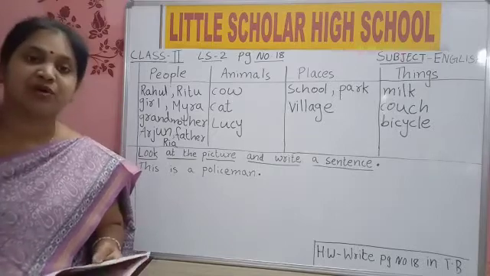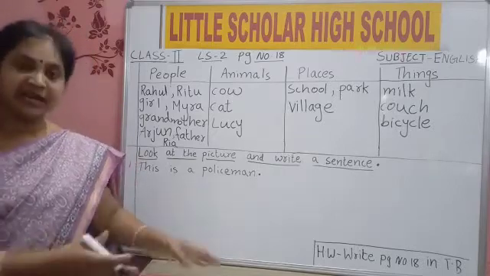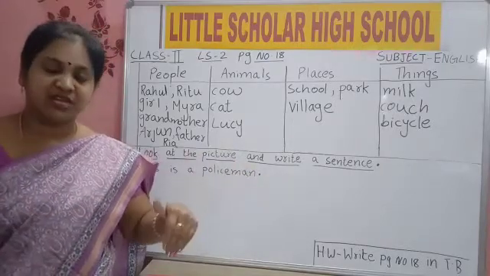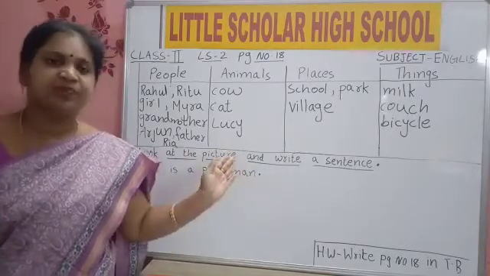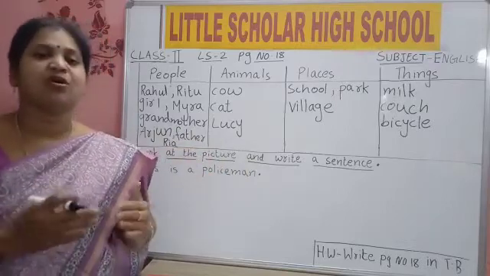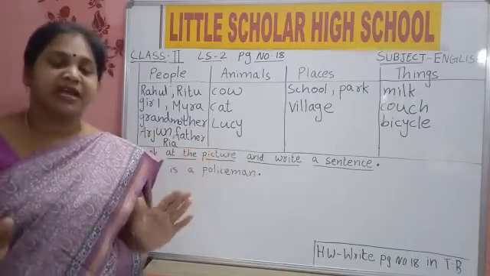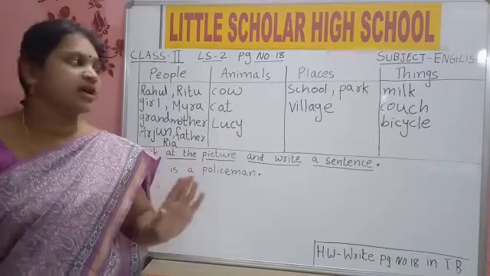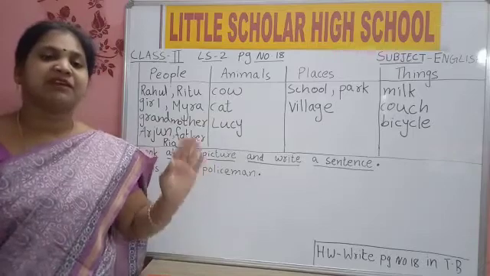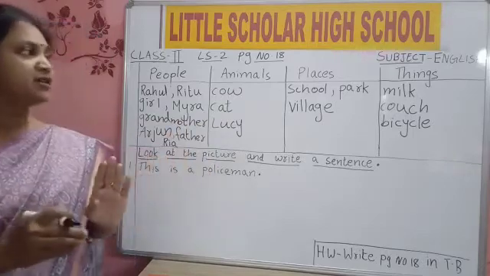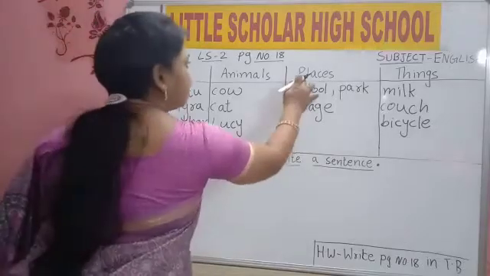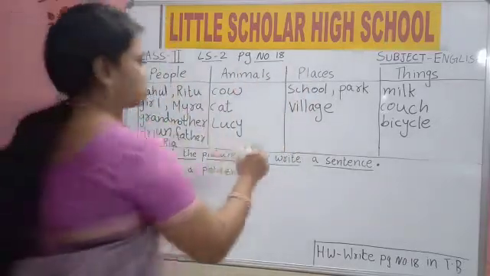What is neighborhood? The place, the area around your house, where you stay. Many people are living with you, many shops are there near you. So all that comes under neighborhood. Neighborhood means the place where you are living around you. So it is known as neighborhood. Neighborhood is the place, so it will come under place column.